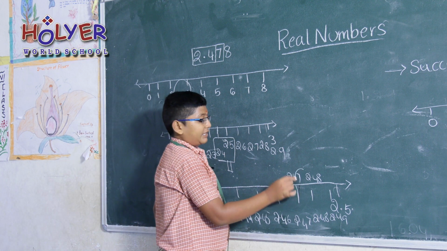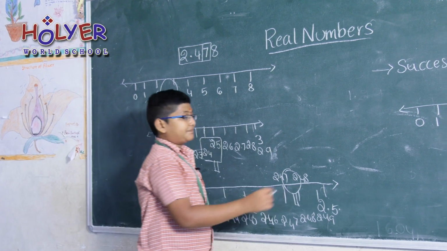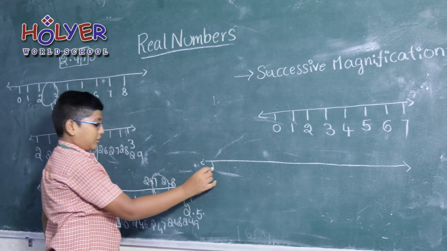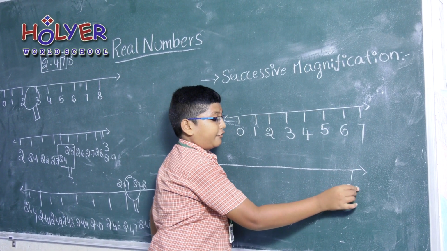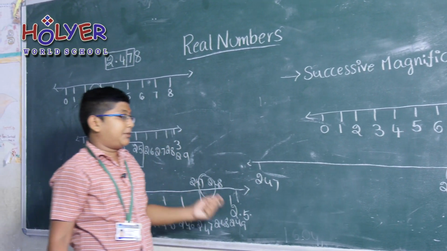If we zoom into here, then we find another number line with 2.47 at the first and 2.48 at the last. Here also we will find 9 subdivisions.